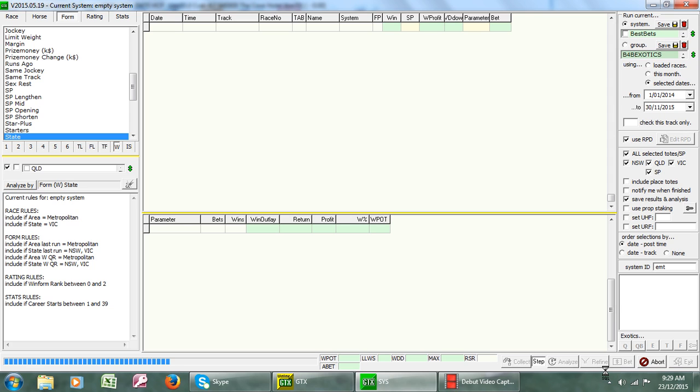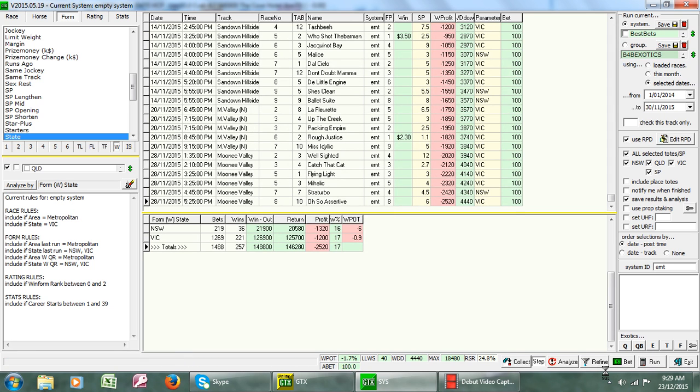And now let's have a look at what the figures show us. So now all of a sudden, the race strike rate hasn't changed. But what's happened now is that our profit is only a loss of 1.7%. And that's without putting in any other details. For example, we can now go in and have a look at the track they performed at in their qualifying run, and we analyse this.